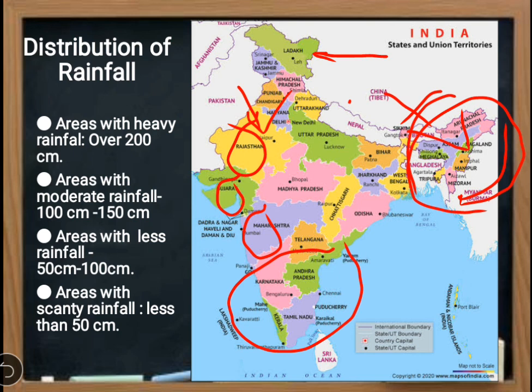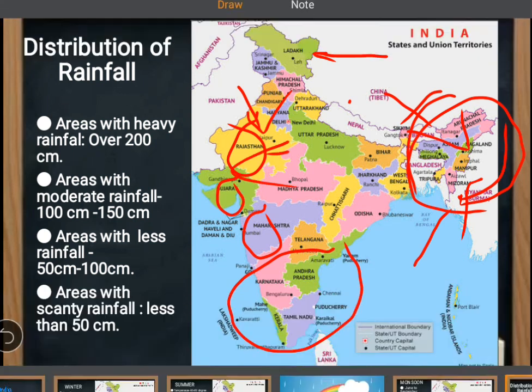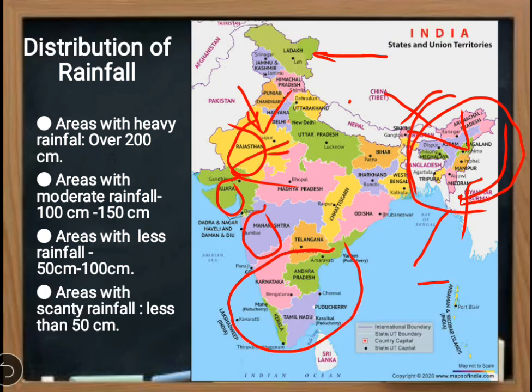So we can divide India according to the distribution of rainfall like that. Areas with heavy rainfall, this part. Areas with moderate rainfall, this part. Then we have areas with less rainfall, this part, and then scanty rainfall, that means rarely, that is Ladakh and some part of Rajasthan and Gujarat.